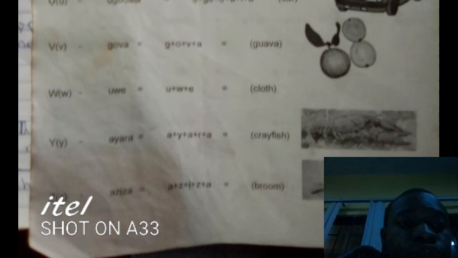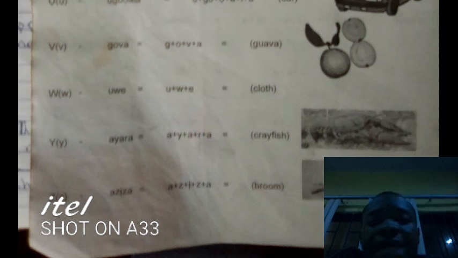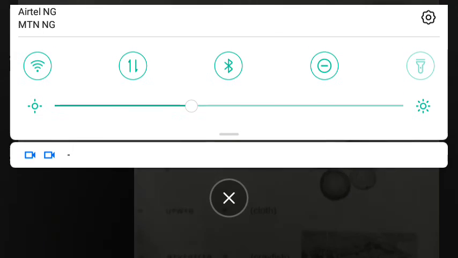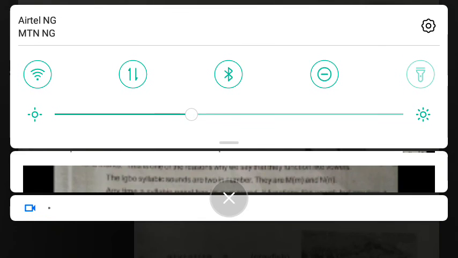You have broom, which is called aziza in Igbo, under z. Aziza. Okay. What is this now? Okay, we will stop here. Next class we will continue.